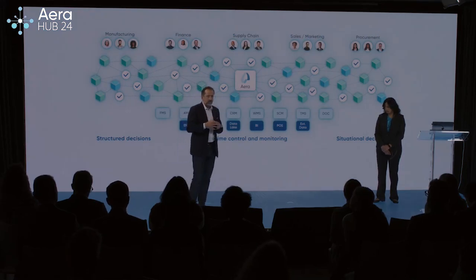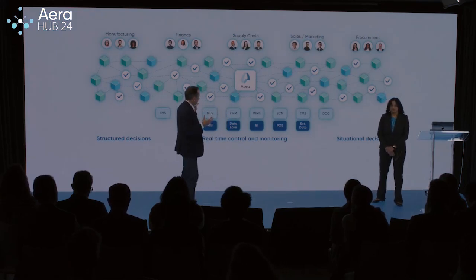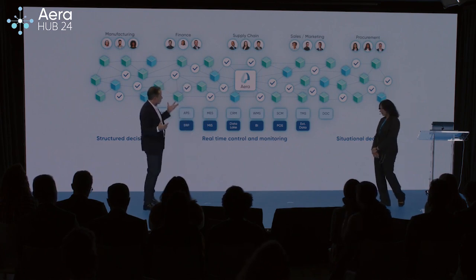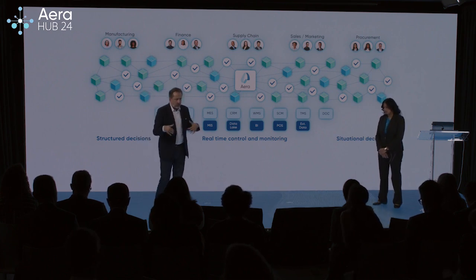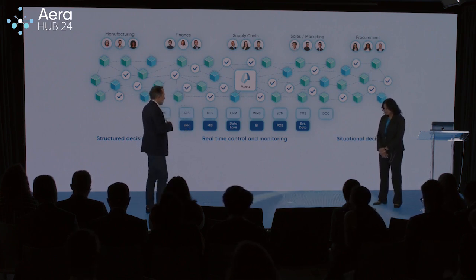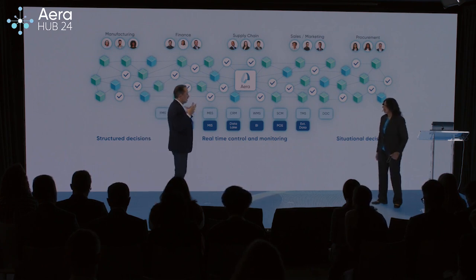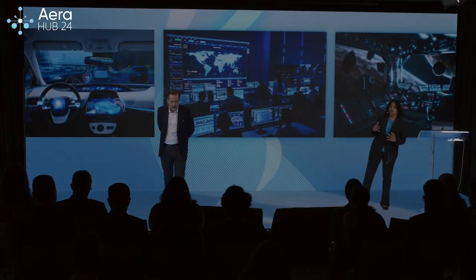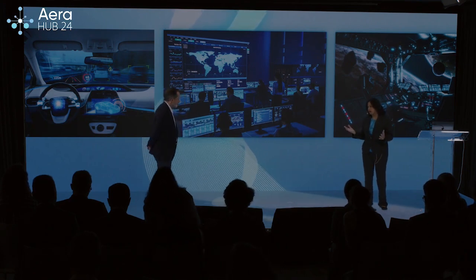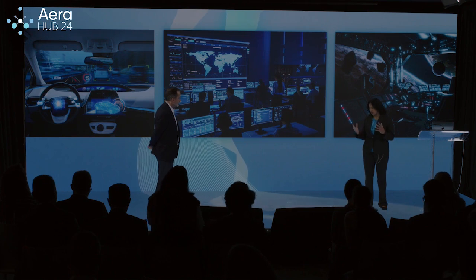Last point, leading to the decision intelligence network, really, and I'm going to move a little faster on this one. Lalita, we can maybe move to this slide. Think about the decision intelligence network, where you have your structured decision, your unstructured decision. For every network, you need a control room. And we're going to talk about the new Aera control room in a second.